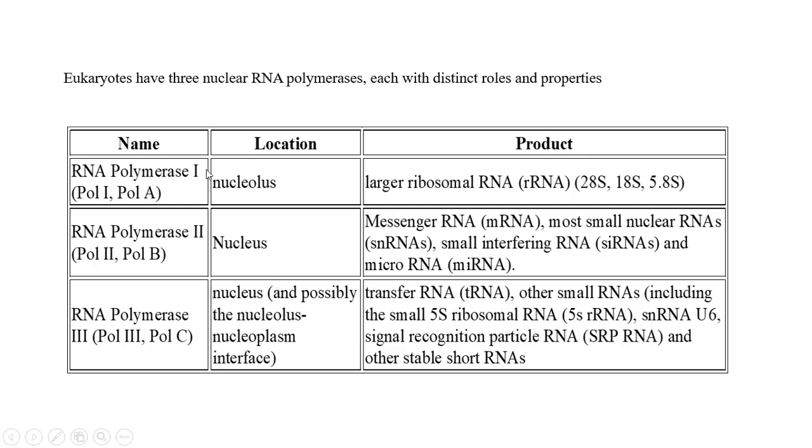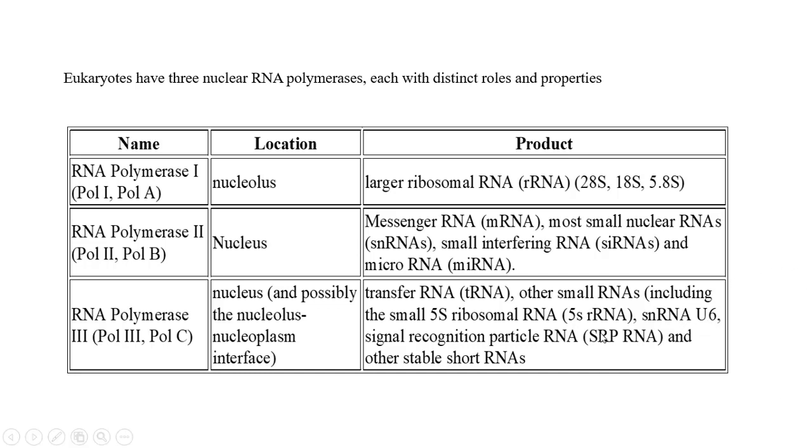See, RNA polymerase 1 catalyzes the synthesis of 28S, 18S, 5.8S. RNA polymerase 3 is for the same ribosomal RNA but 5S rRNA. That means the 5S subunit of ribosomal RNA.